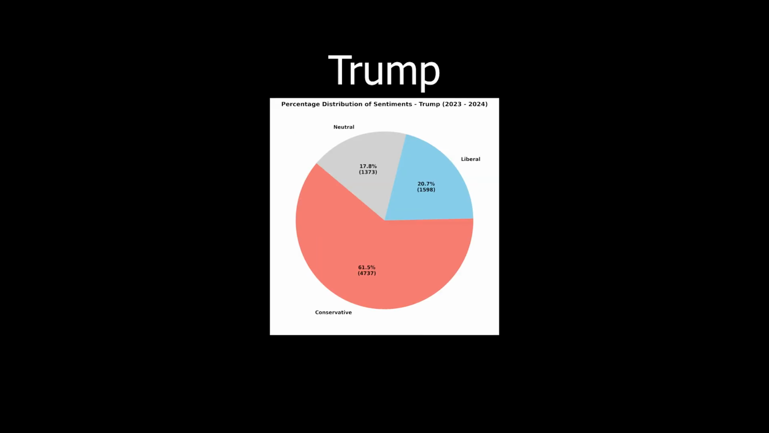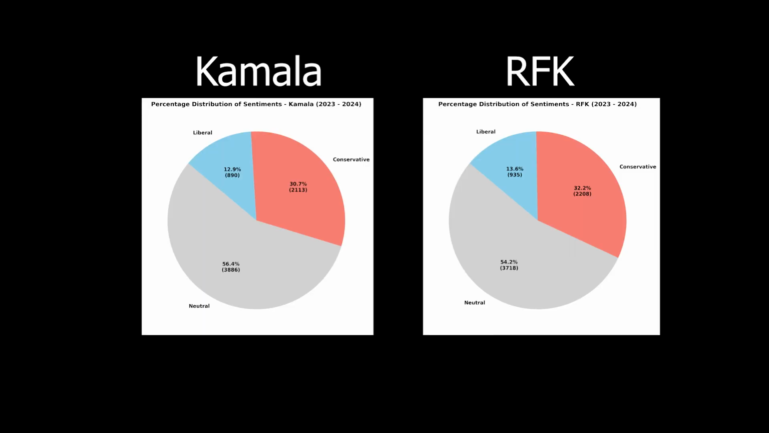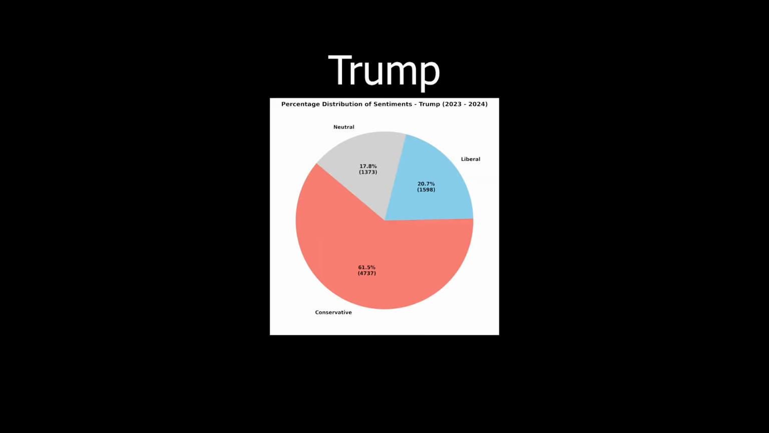Now, let's look at Trump's pie chart. Immediately, you may notice something is off. There is a predominant base of conservative sentiments, likely from Trump's supporters. Compare that to the pie charts for Kamala Harris and Robert F. Kennedy, and we can make a couple of assumptions about our model. RFK and Harris have a predominantly neutral base, which seems pretty different from Trump's conservative majority. Outside of the explanation that these are his supporters, this does seem strange.